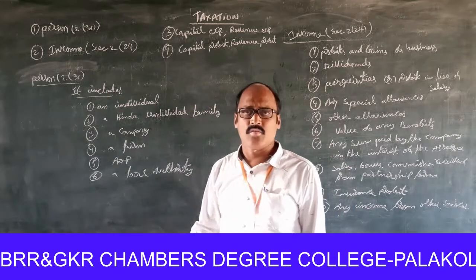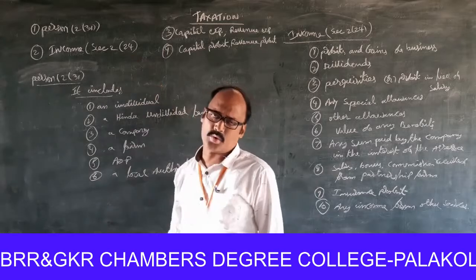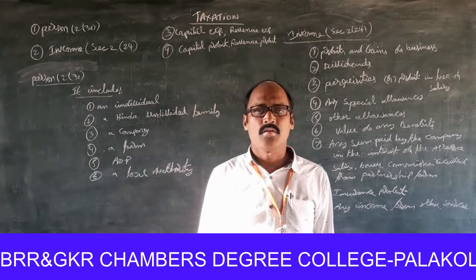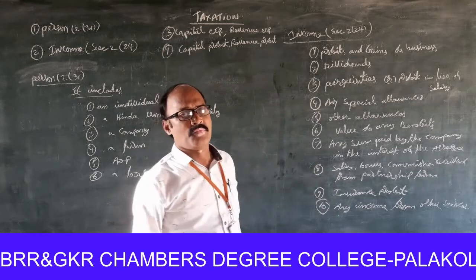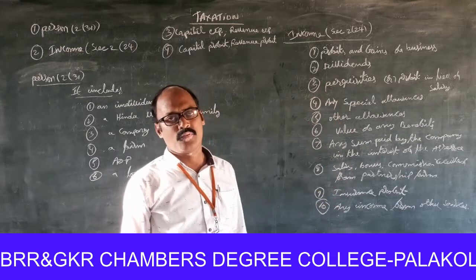And next one, what is meant by income under section 2 subsection 24 as per income tax rules and regulations. Income means the following transactions are included in income.